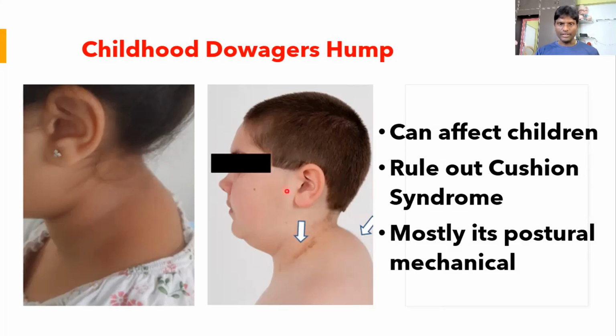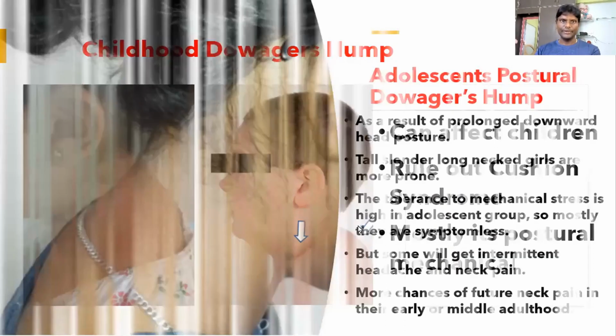Whereas in this picture, this boy is having Cushing syndrome. It's one of the rare conditions where there is excessive glucocorticoid production in the body that makes the individual obese, and there will be an excessive deposition of fat tissue here. When you happen to see people, especially young children, coming to you with a hump, you must rule out Cushing syndrome. But most of the humps are postural and mechanical in nature.